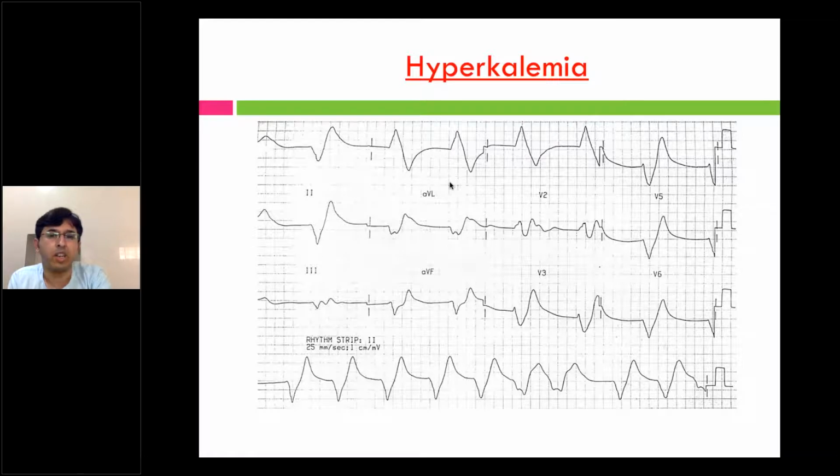So hyperkalemia, the guidelines are clear. The guidelines are standard guidelines, so you need to follow the standard protocol.